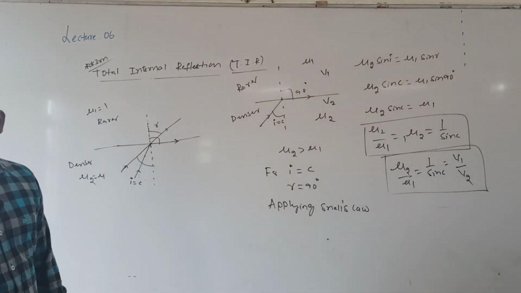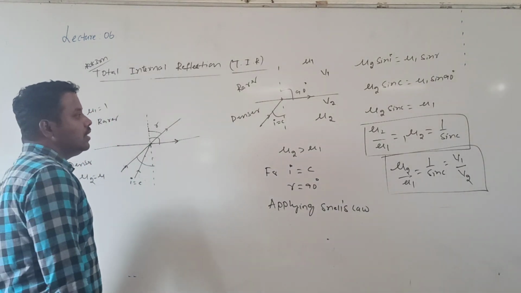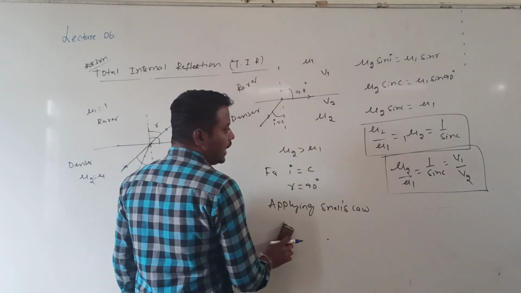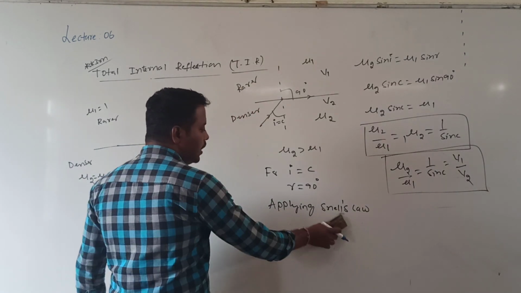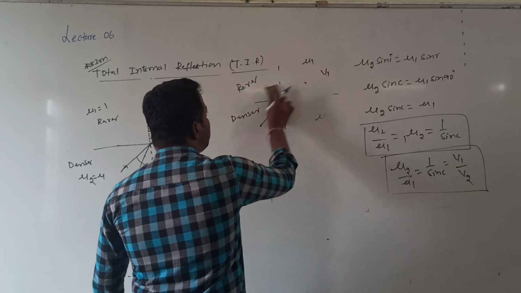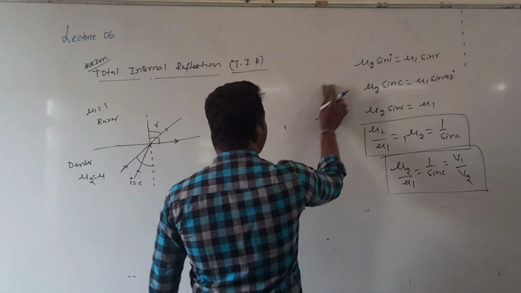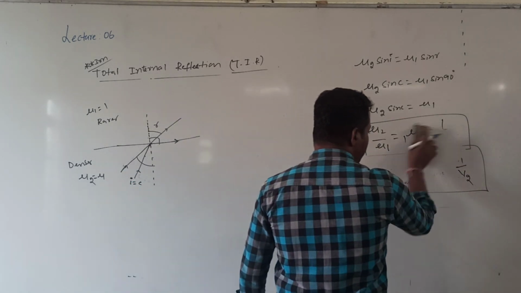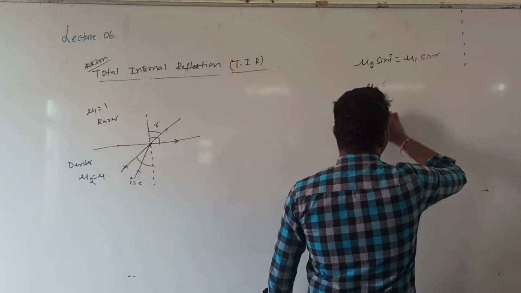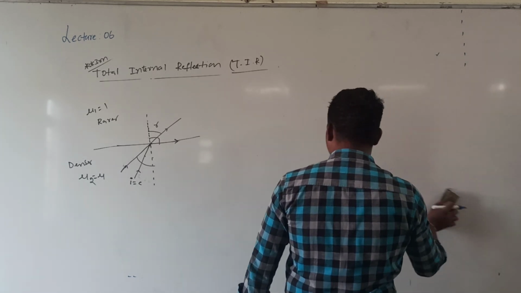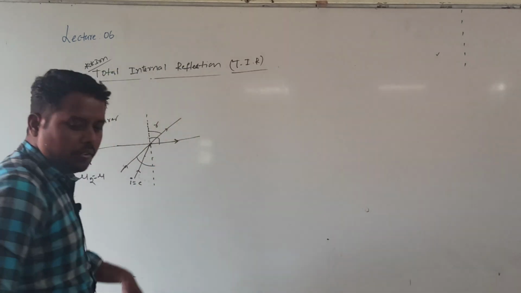This is how to calculate the critical angle. What is critical angle? Critical angle is the angle of incidence in the denser medium corresponding to which the angle of refraction is 90 degrees. Angle of refraction is equal to 90 degrees. Now let us go to our topic.